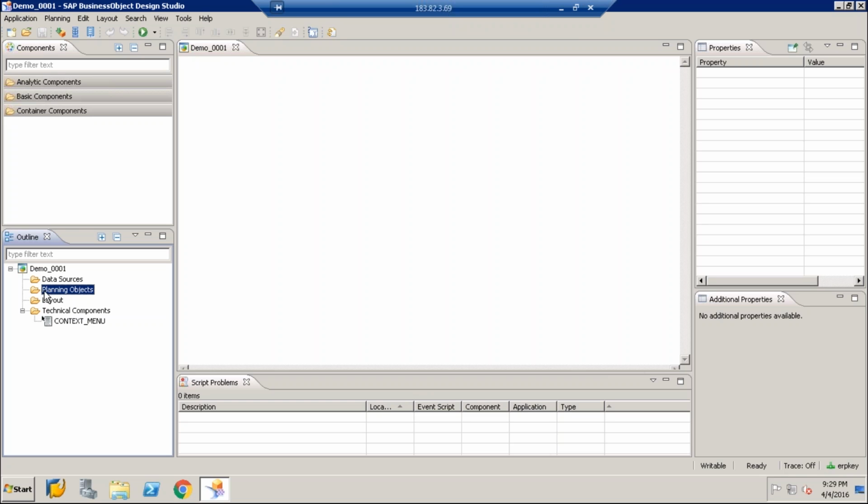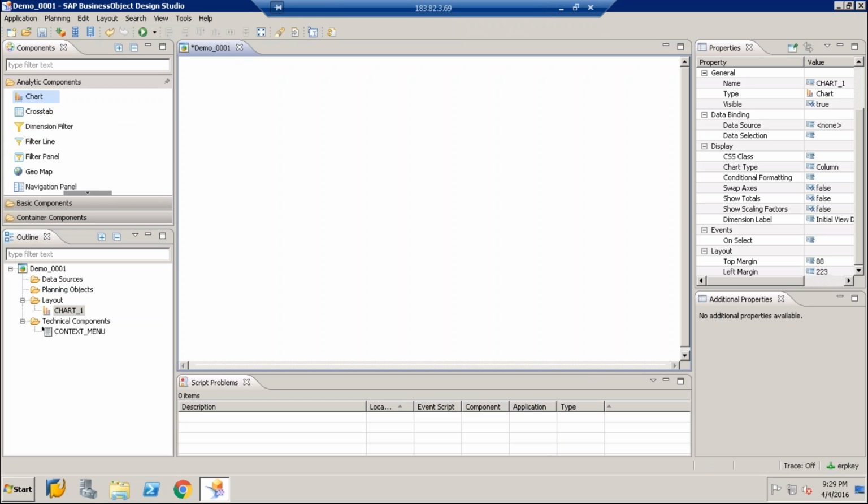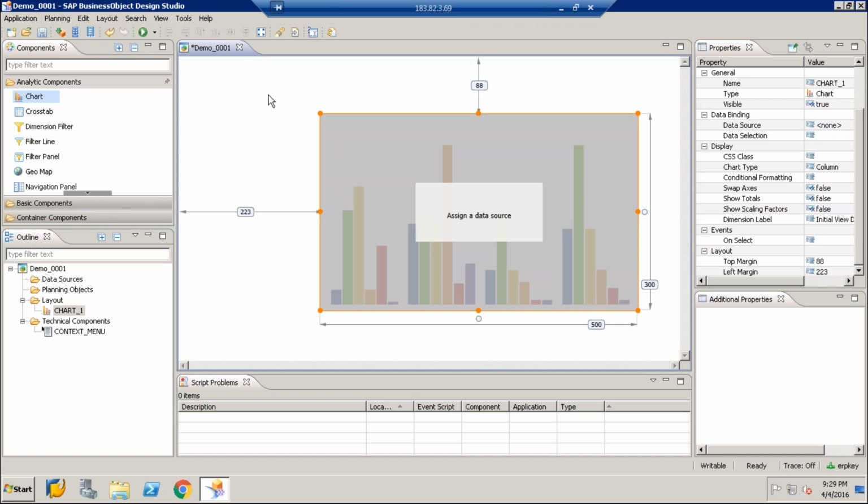Then comes layout. Whatever components you put in the dashboard, for example, a chart or a filter panel.